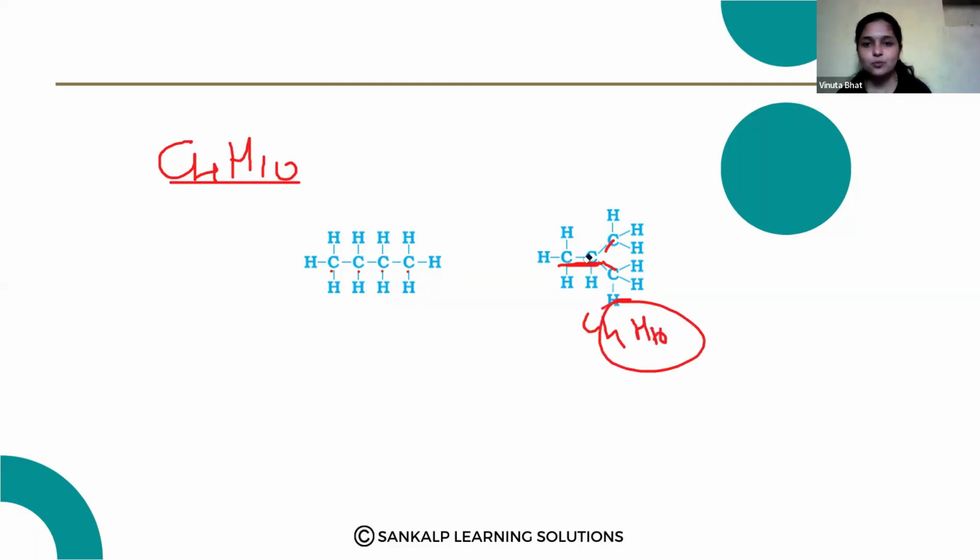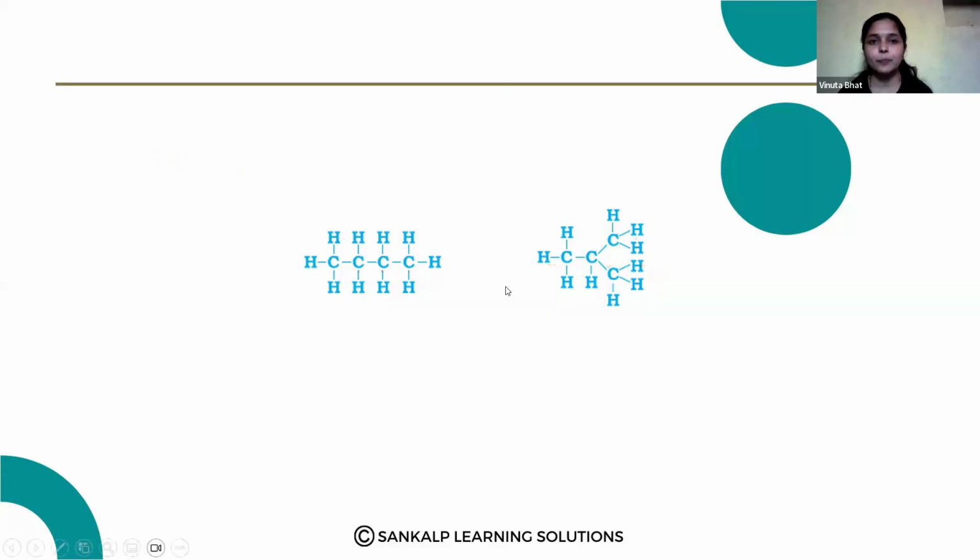Okay, so you have to practice both these diagrams. Here again 10 hydrogen atoms and 4 carbon atoms arranged like this. Both are the same, but their arrangement is different. That is the difference. Okay.